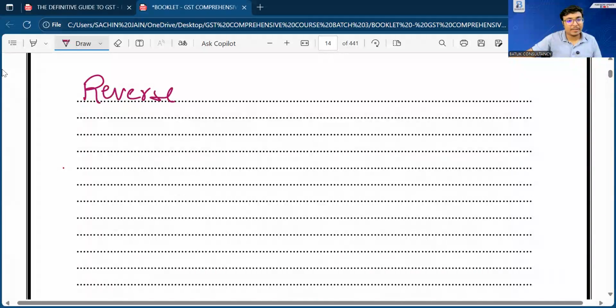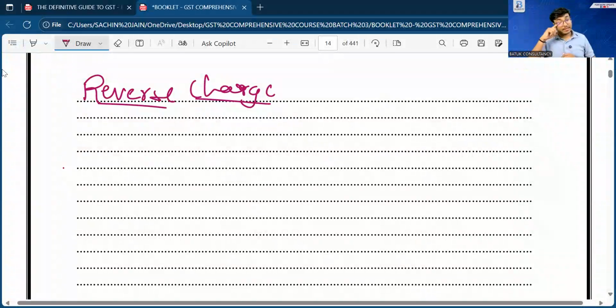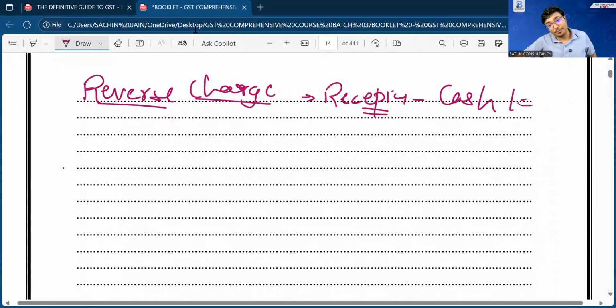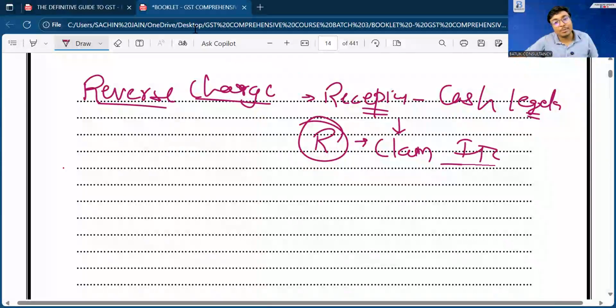Try to understand this specific concept logically. In case of reverse charge mechanism, we all know that the recipient who is going to receive the goods or services will be liable to make the payment of the taxes. That means the recipient has to make the payment of the taxes through the cash ledger. And when the recipient is making the payment through the cash ledger under reverse charge mechanism, at the same time, the recipient will be eligible to claim the input tax credit for the same amount.